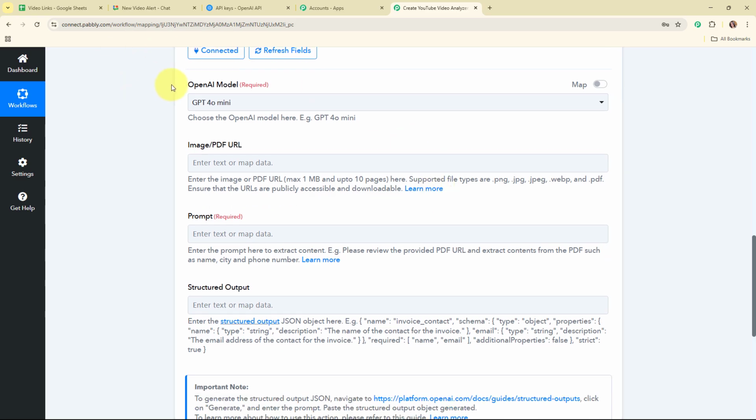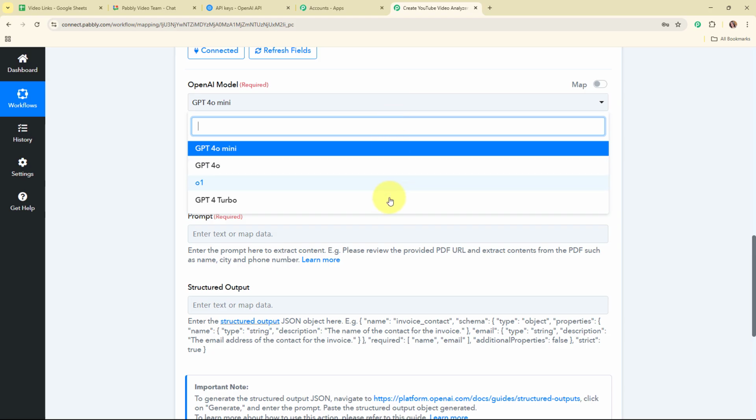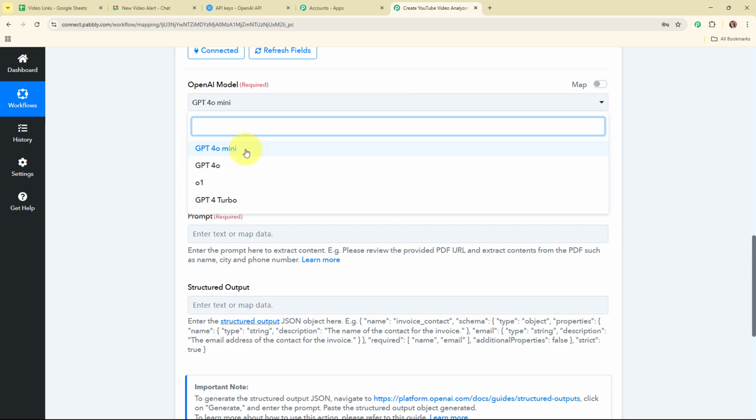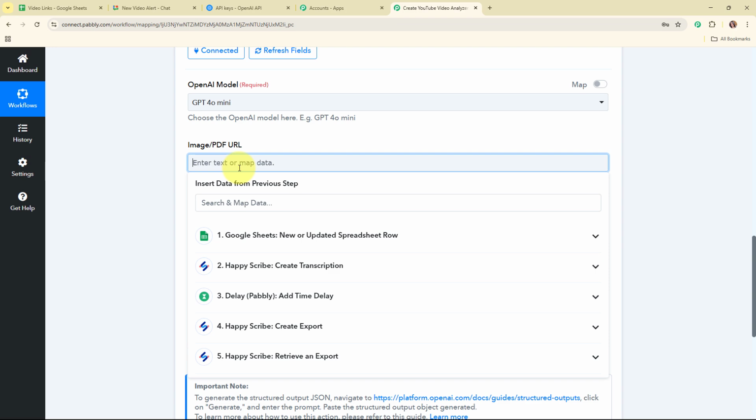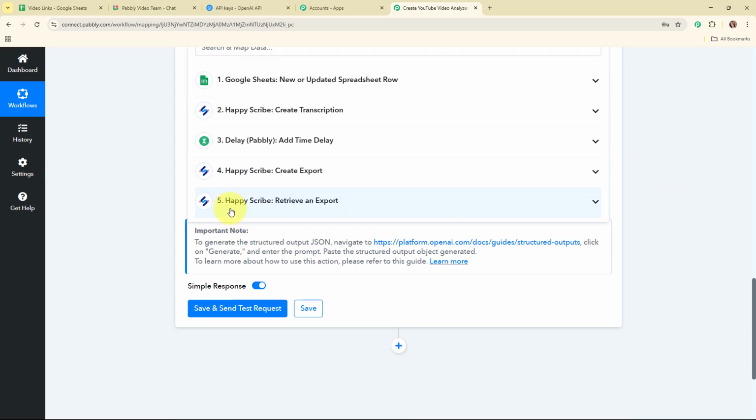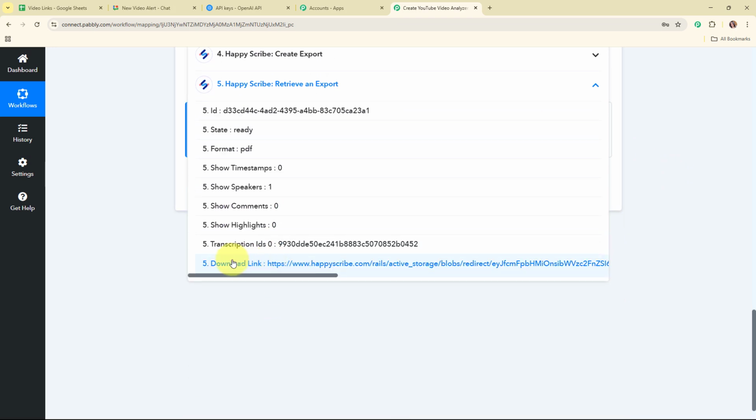So moving forward, here it's asking me to select the OpenAI model. If I click on this drop down menu, you can see all the models available. So I'm going to select the model as GPT-4o Mini. You can select the model as per your need. And then it's asking me to enter the image or the PDF URL. It says ensure that the URLs are publicly accessible and downloadable. So for the PDF URL I'm going to map the PDF URL that we received in our previous Happy Scribe action step. So this is the downloadable link of the PDF, so I'm going to map it over here.